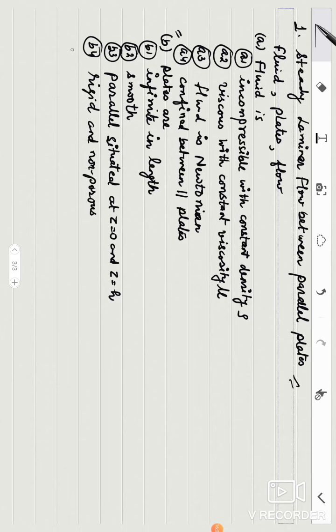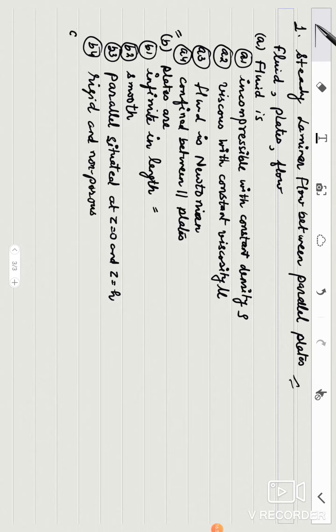Because we are assuming plates to be infinite in length, the width of the plate is very large compared to the depth of the plates, and therefore we may treat our flow to be two-dimensional. We may take that variations with respect to z are 0. So we will consider it later.